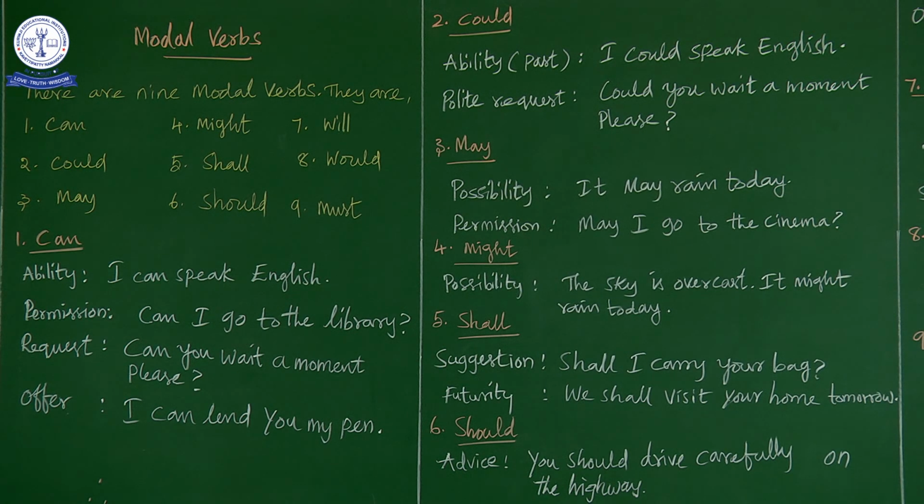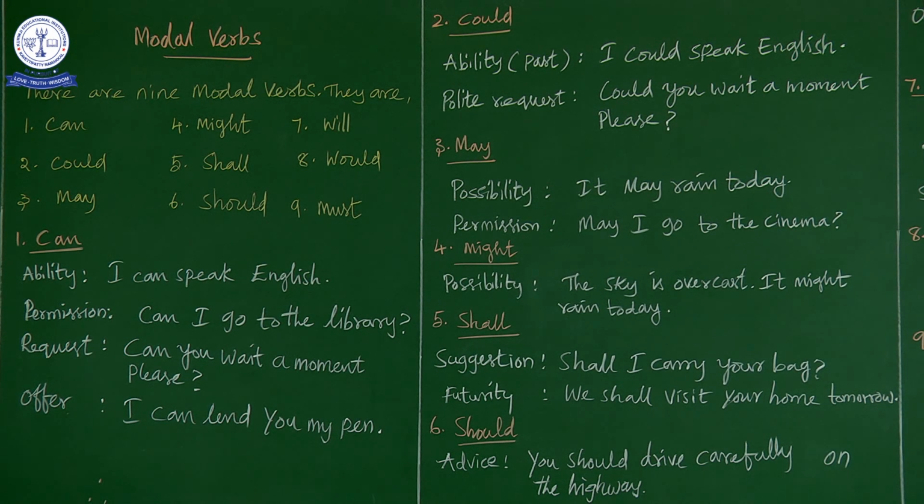Today we are going to enter into another grammar topic, that is modal verbs. There are 9 modal verbs. So how many modal verbs do we have? 9. They are can, could, may, might, shall, should, will, would and must. Totally we have 9 modal verbs. So what are they? Can, could, may, might, shall, should, will, would and must.